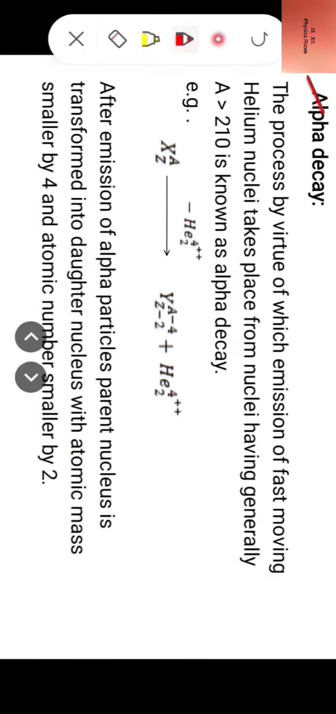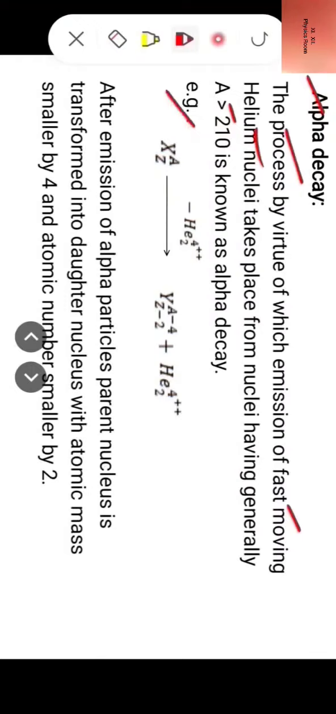Now alpha decay or alpha emission. What is alpha decay? It is the process by virtue of which emission of fast moving helium nuclei takes place from nuclei having generally A more than 210 is known as alpha decay. I repeat, the process by virtue of which emission of fast moving helium nuclei takes place from nuclei having generally A more than 210 is known as alpha decay.